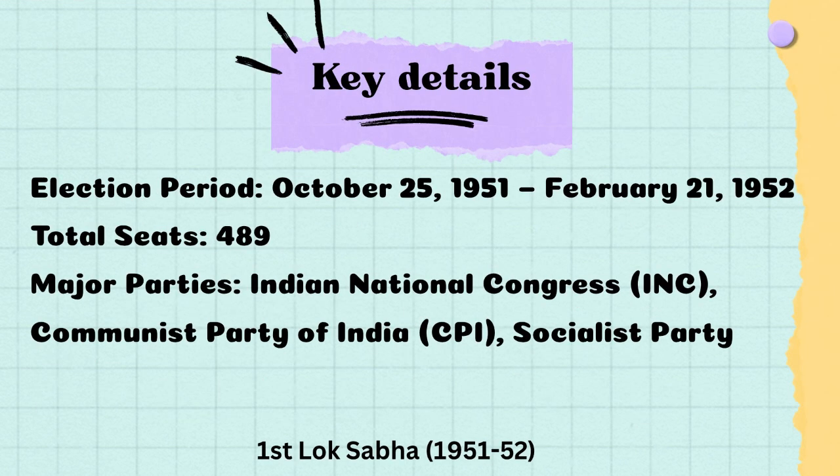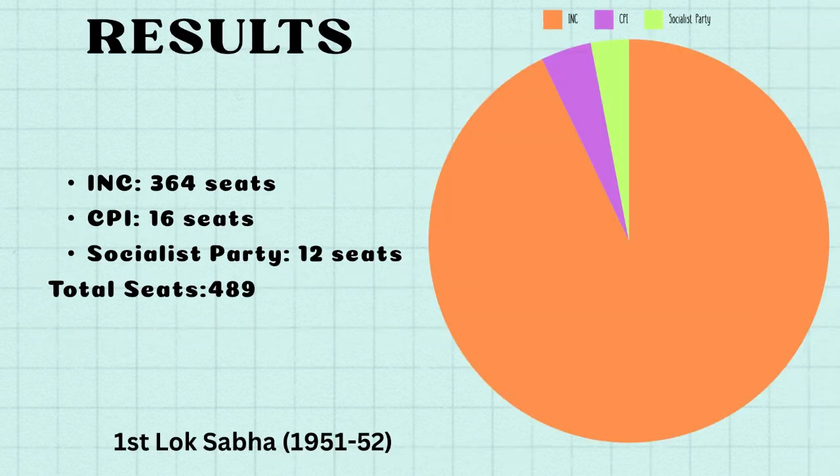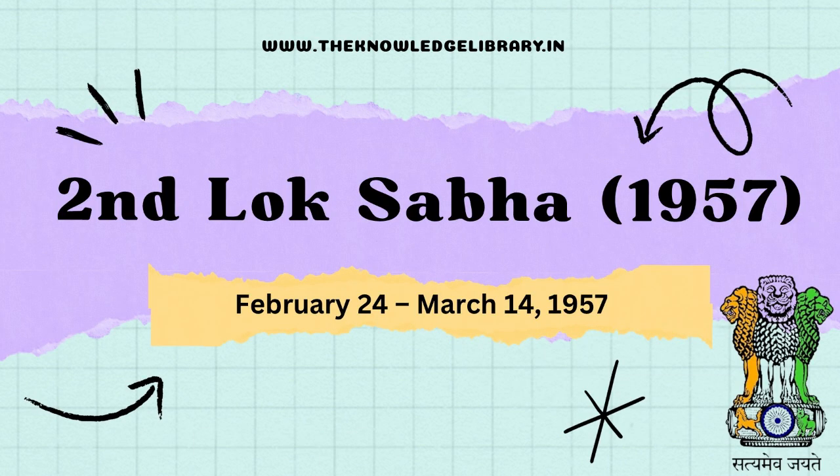Now, let us discuss the key details of the first Lok Sabha election. The total number of seats were 489. The majority parties were Indian National Congress, Communist Party of India, and the Socialist Party. The results were as follows. Out of the total seats, INC got 364 seats and CPI won 16 seats, while the Socialist Party won 12 seats. Now, let us go to the second Lok Sabha election.